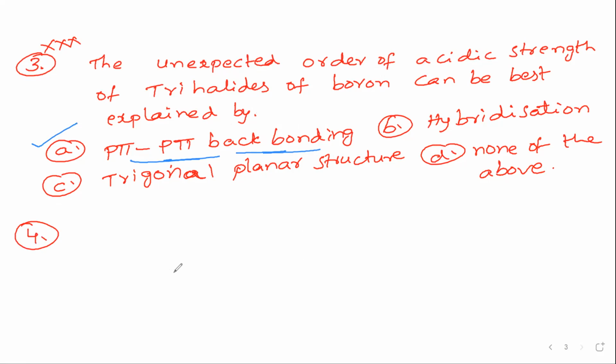Question number 4 now. Boric acid, H3BO3 units, is polymeric due to what? What is the boric acid formula? It is H3BO3.